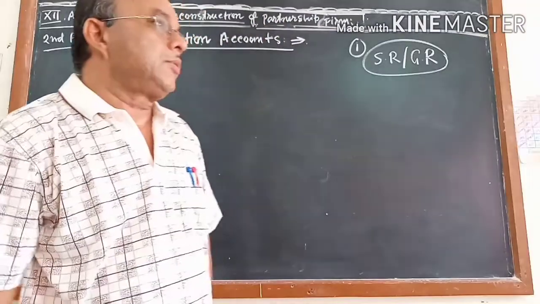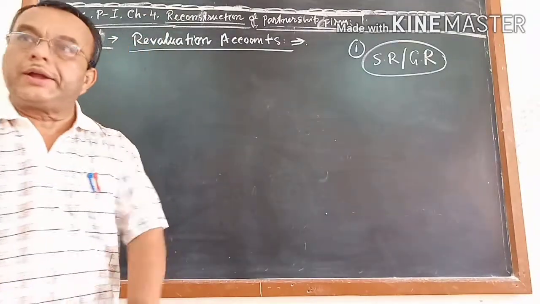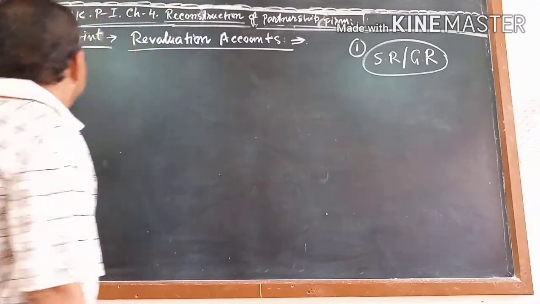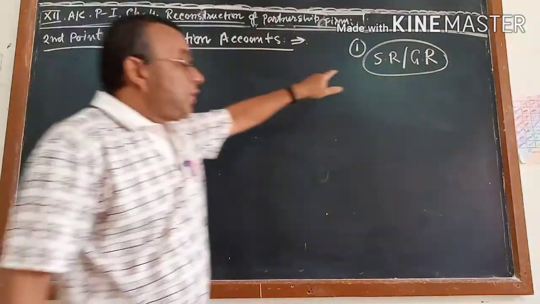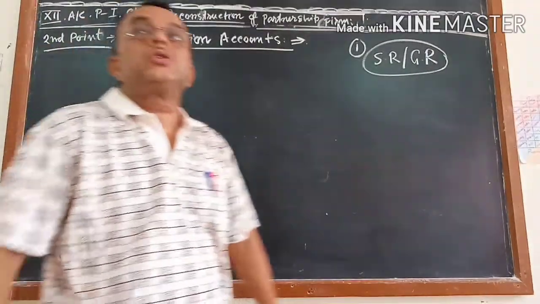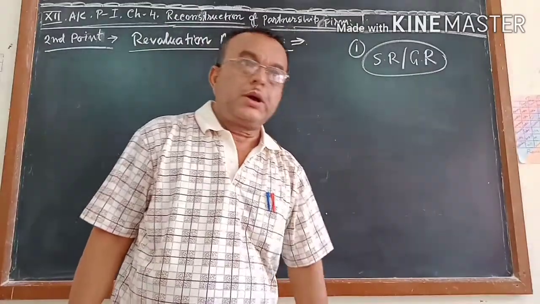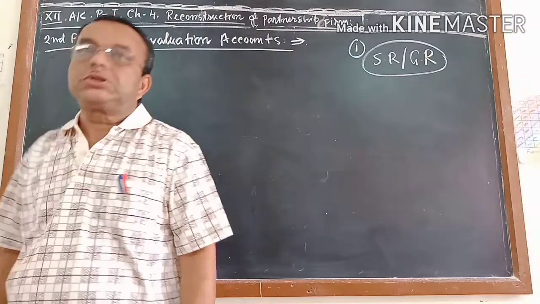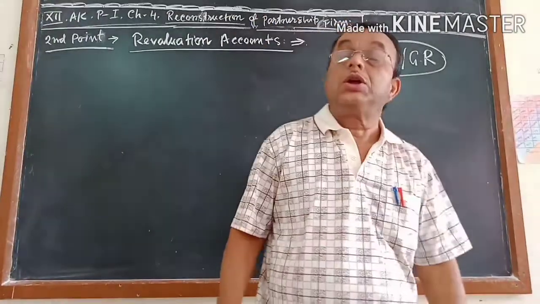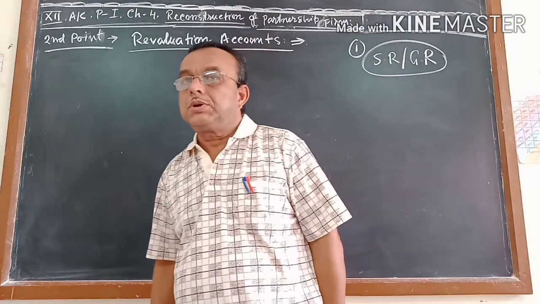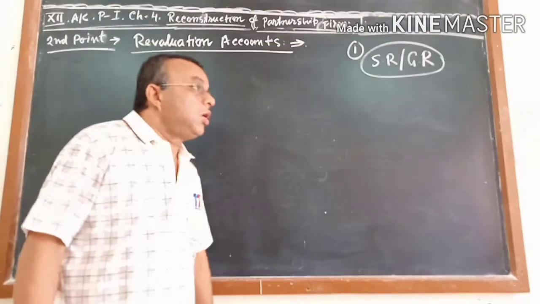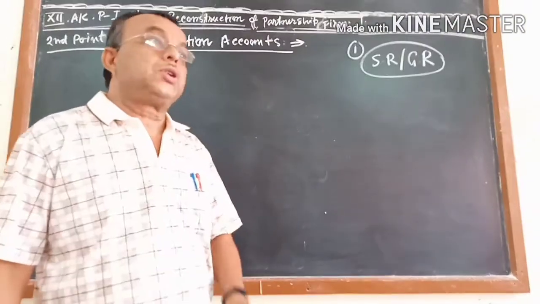Homework, whatever I have given, I think you are all writing in your notebook. Today I am going to teach you the second point. This is the first point, and this is the second point, which is called revaluation of the accounts. After completing the second point, we will do the third point. The third step is distribution of the accumulated profit or losses.